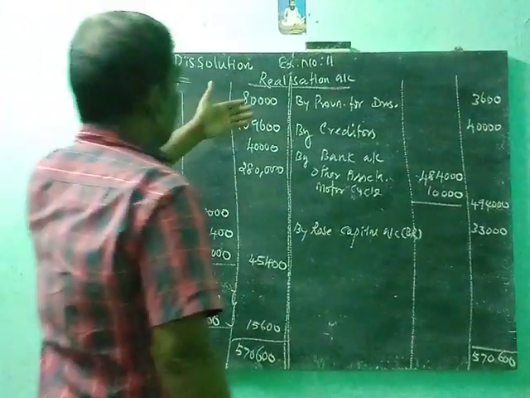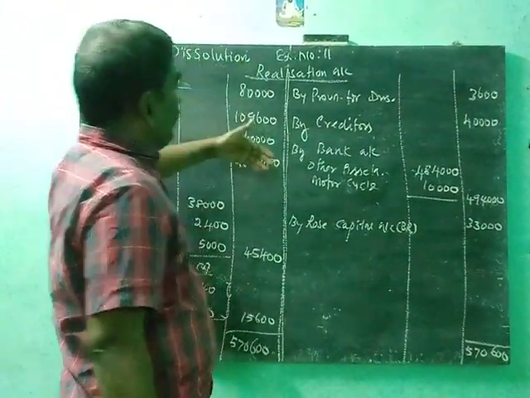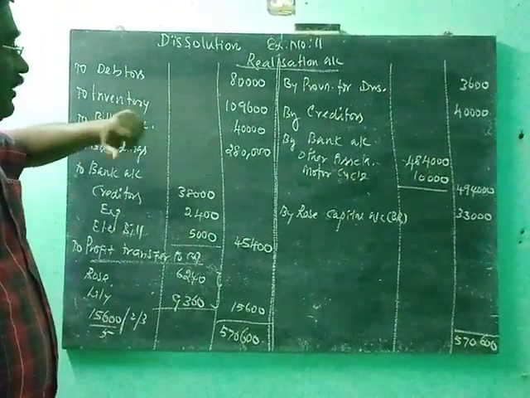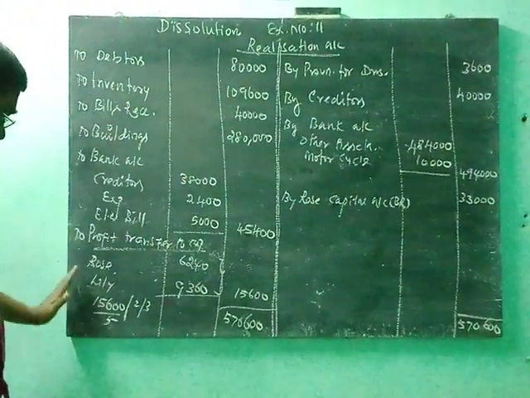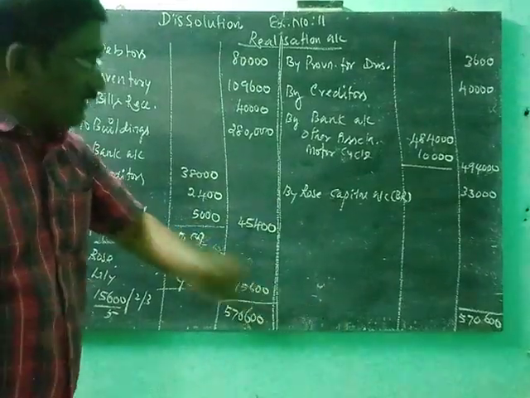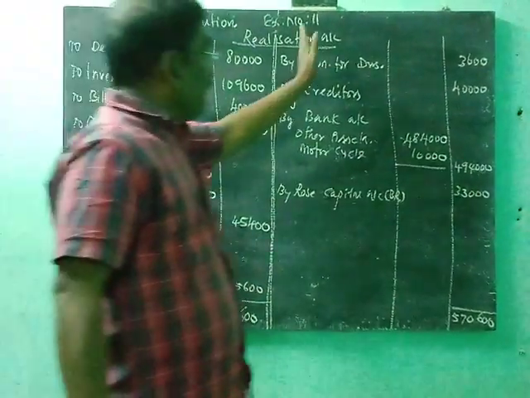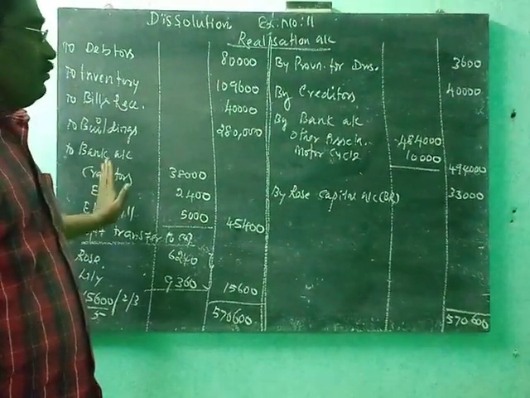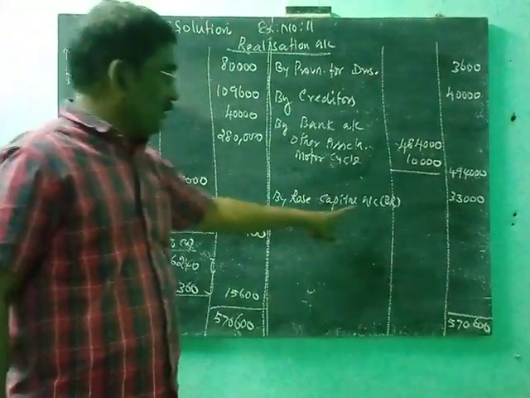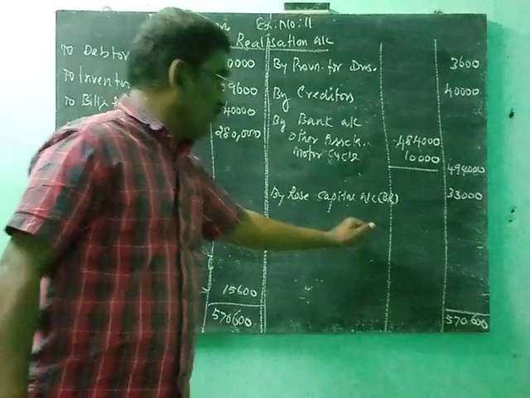So after that, the capital account. In the capital account, just transfer. If there is any capital account debit side, that is transferred to the credit side. If anything is in the credit side, that is debited in the partners' capital account. Here, Rose's capital account 33,000 is transferred to the debit side.